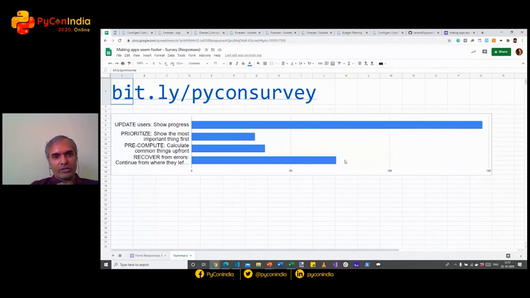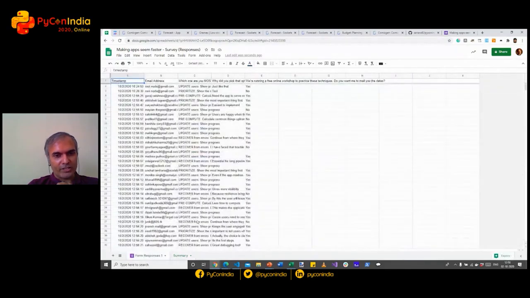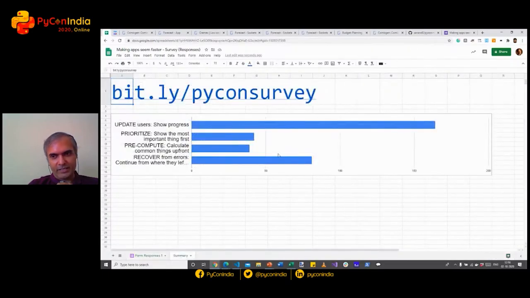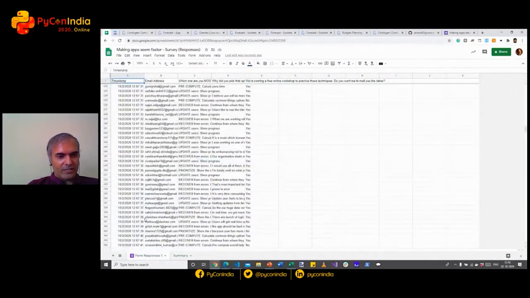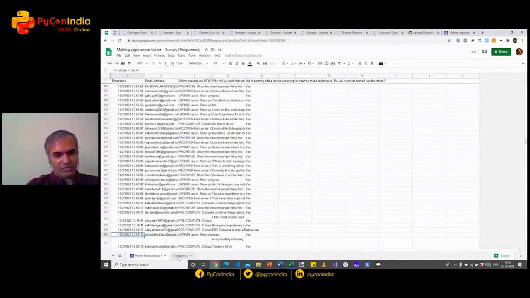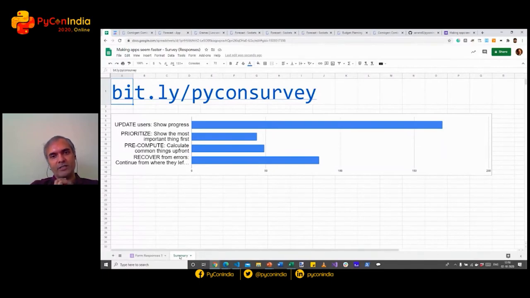Incidentally, if you're wondering what technology is used for this survey, it's as low tech as it gets. All it takes is Google Forms that saves the result into a Google Sheet. And as these results come in, this chart just picks up the data and puts it in. Incidentally, I set the chart so that it stops at around 500 rows. So by the time we get to 500, we'll probably end up not updating the chart. It's good to know what people feel.